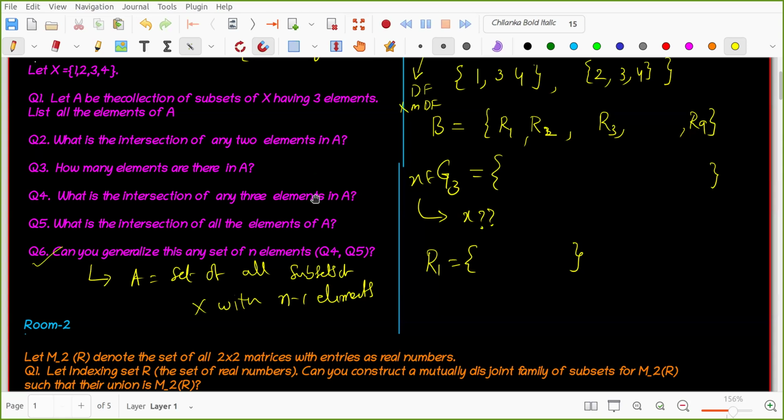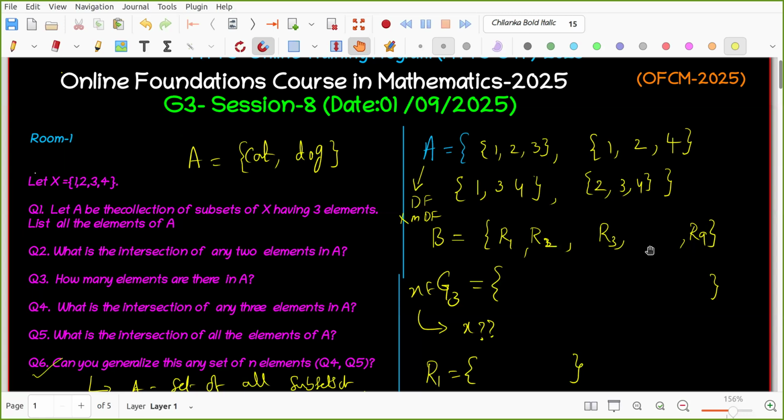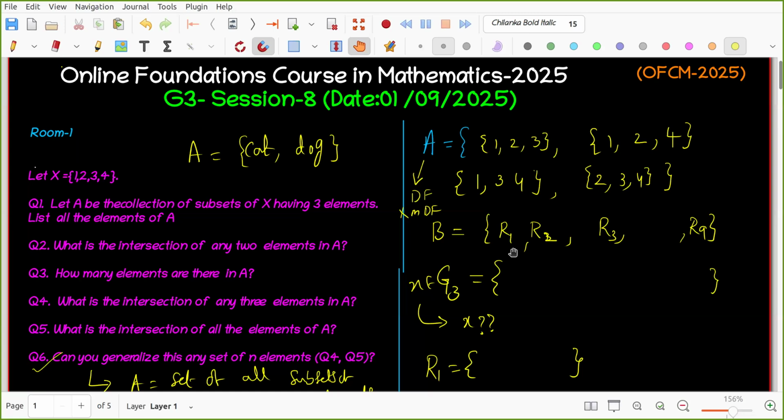First, that is very important: what are the elements actually? Elements themselves are sets, right? X belongs to G3 means what is X? X is a student. For example, if I write B equal to R1, R2, R3, what are these R1, R2, R3? First, they are sets. The elements themselves are sets. Like that, first you have to ask the question: how do the elements look? That is very crucial.